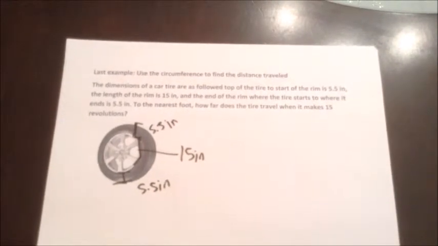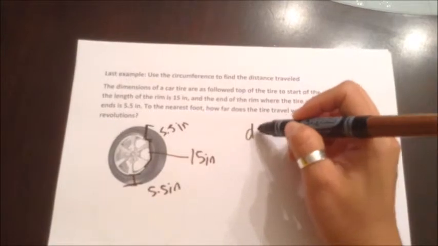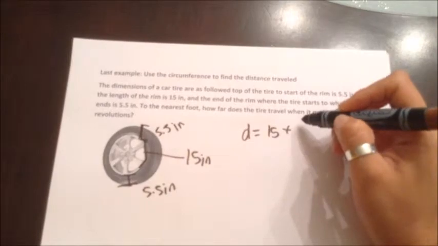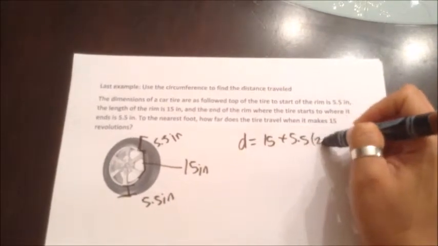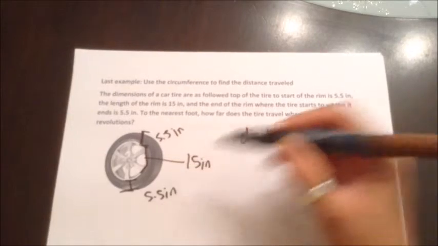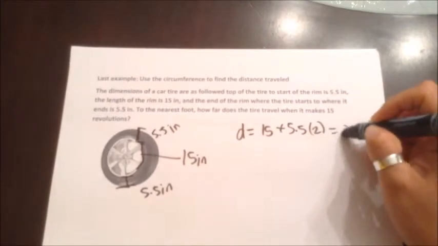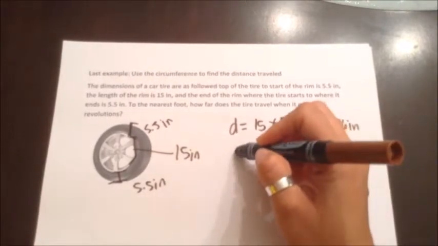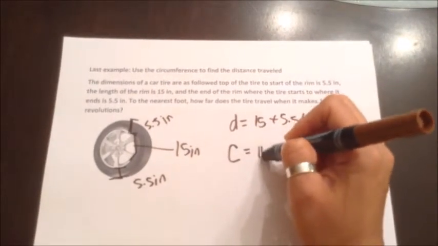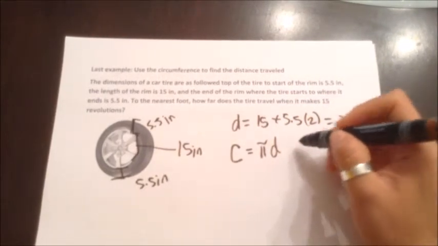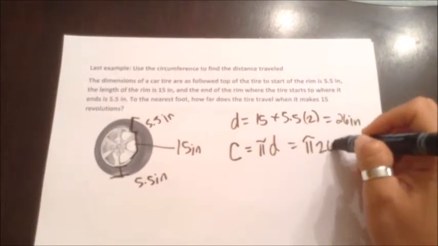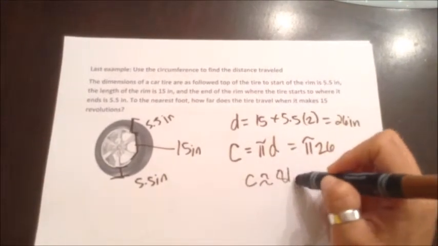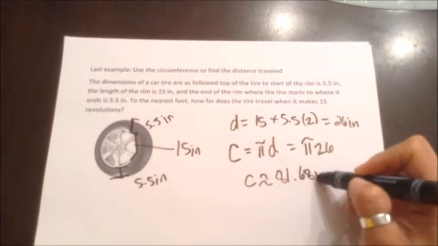So let's start by finding the diameter of our tire. So we know diameter is equal to 15, which is the rim, and then 5.5 twice, because we have to count for the bottom and the top. This is equal to 26 inches. Secondly, we're going to write our circumference formula. C is equal to pi d, and this is pi times 26. So the answer to our circumference is approximately 81.68 inches.